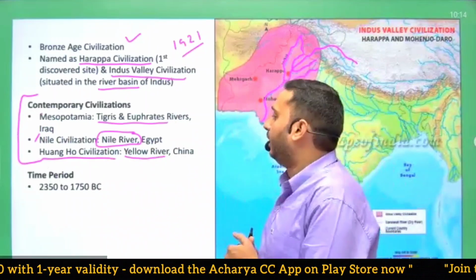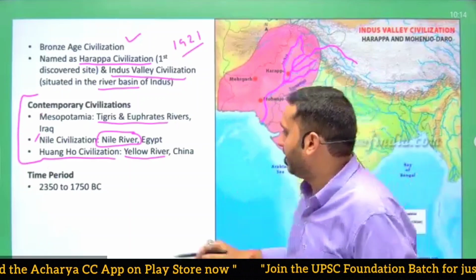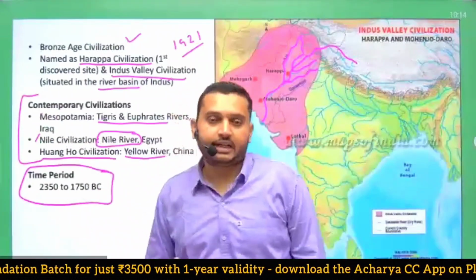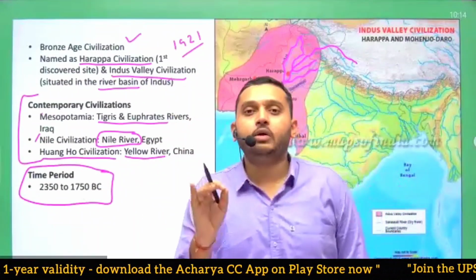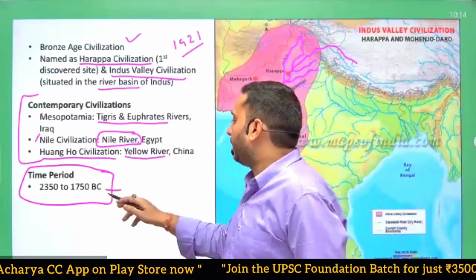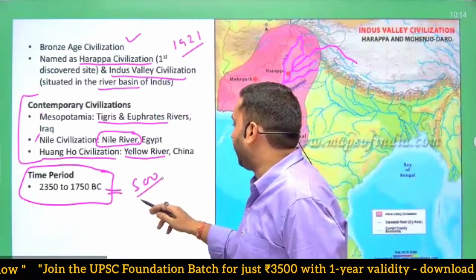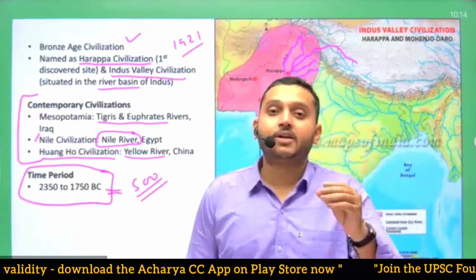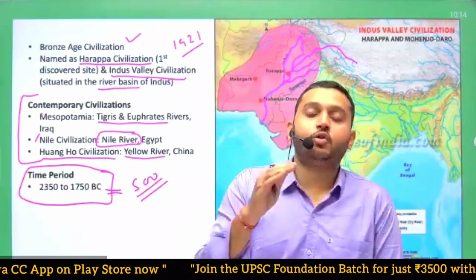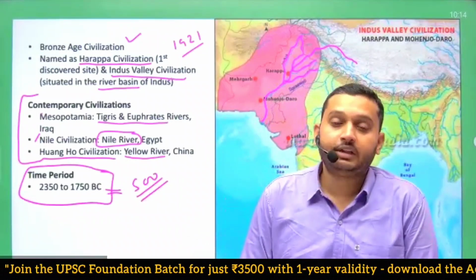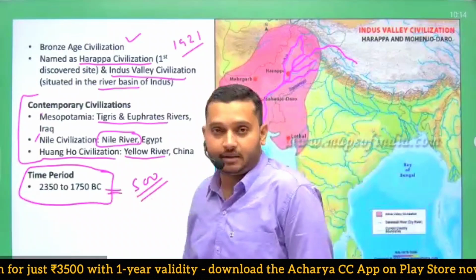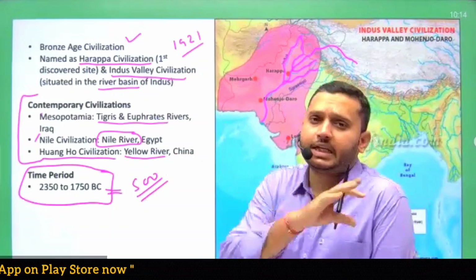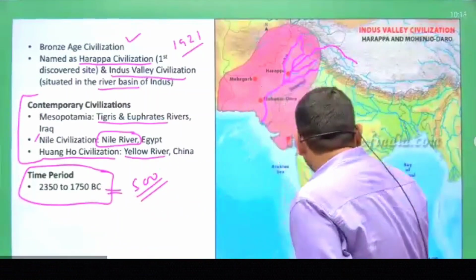Okay, very good. What is the time period for Indus Valley civilization? The most commonly used time period is 2350 to 1750 BC. That means for 500 years, this civilization was at its peak, in full bloom, in its mature period. Though various historians have various theories and their own opinions about the time period, this is the one which makes the most consent, that the time period is 2350.